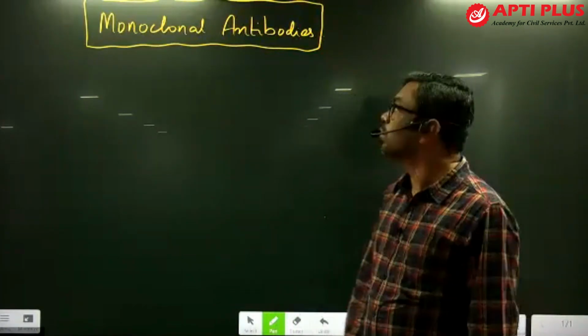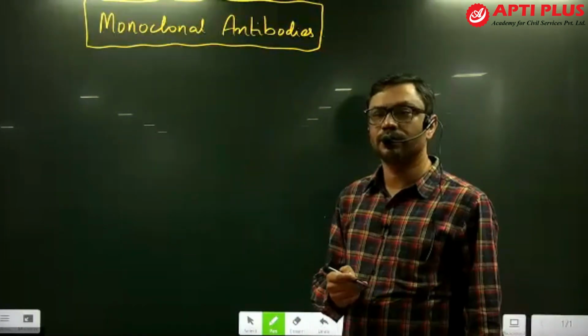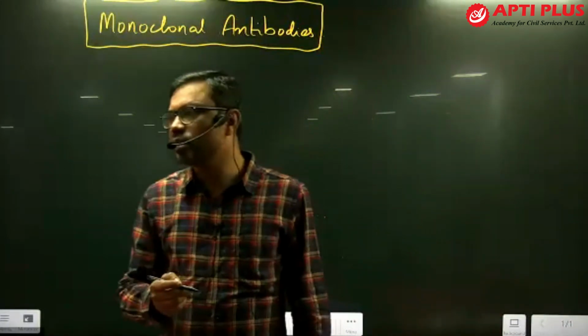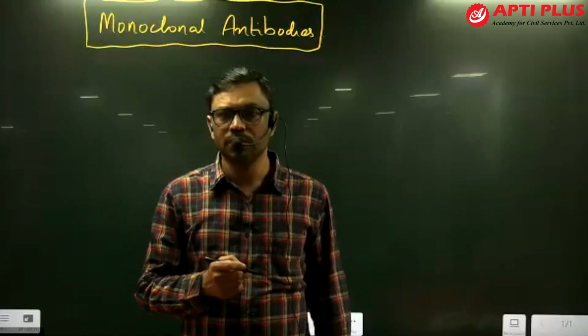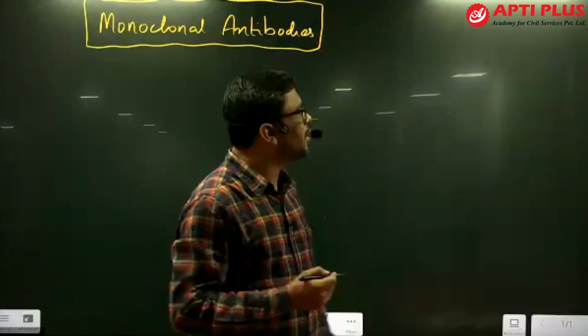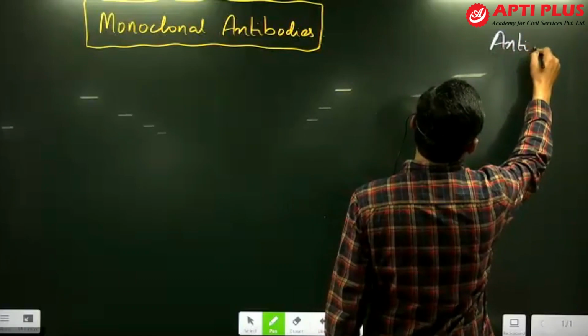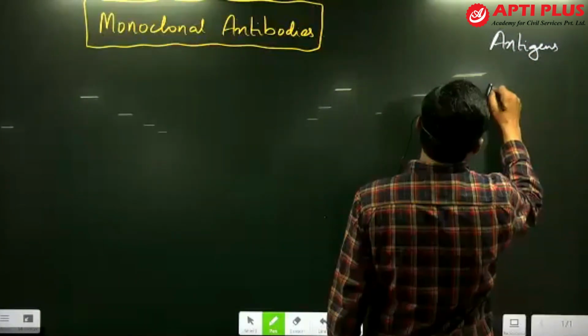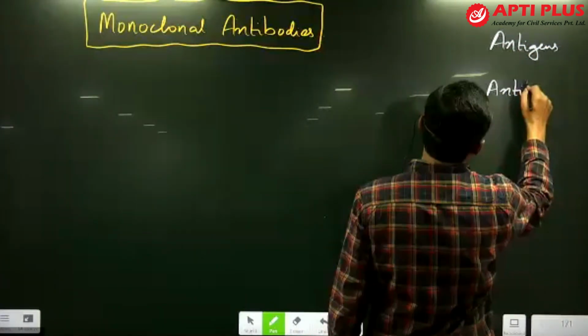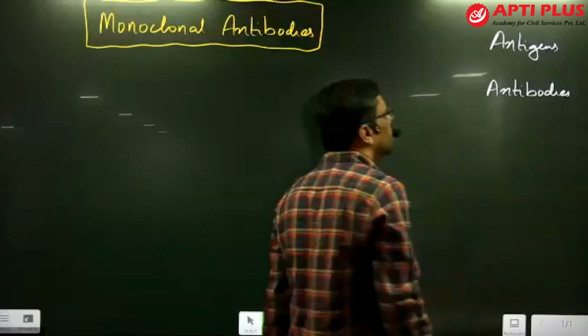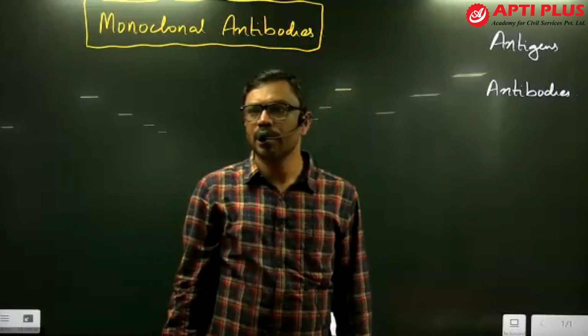First of all, you have to know what antibodies are. Antibodies are the protective proteins released by our immune system to fight against the antigens. So remember these terminologies: antigens and antibodies. What are antigens?